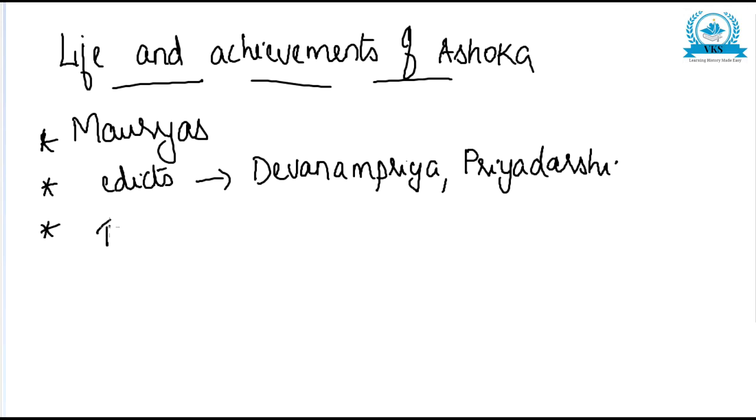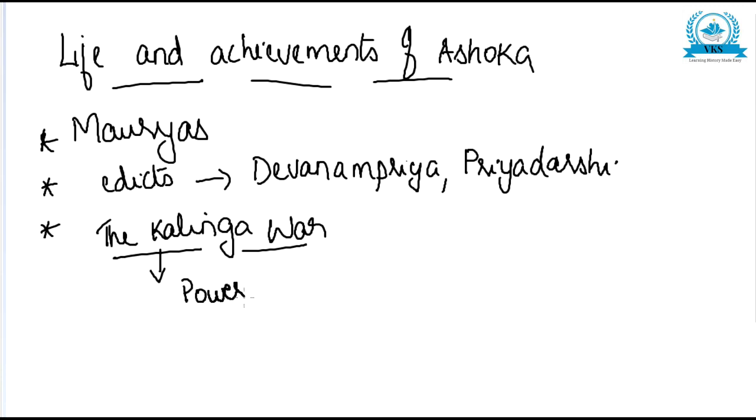The next heading is the Kalinga War. This was one of the most important incidents in the life of Ashoka. Kalinga was a powerful kingdom, and Ashoka wanted to extend his power over this place. Naturally, when there is a powerful kingdom, kings will want to extend their power. To conquer Kalinga, Ashoka marched up to Kalinga.